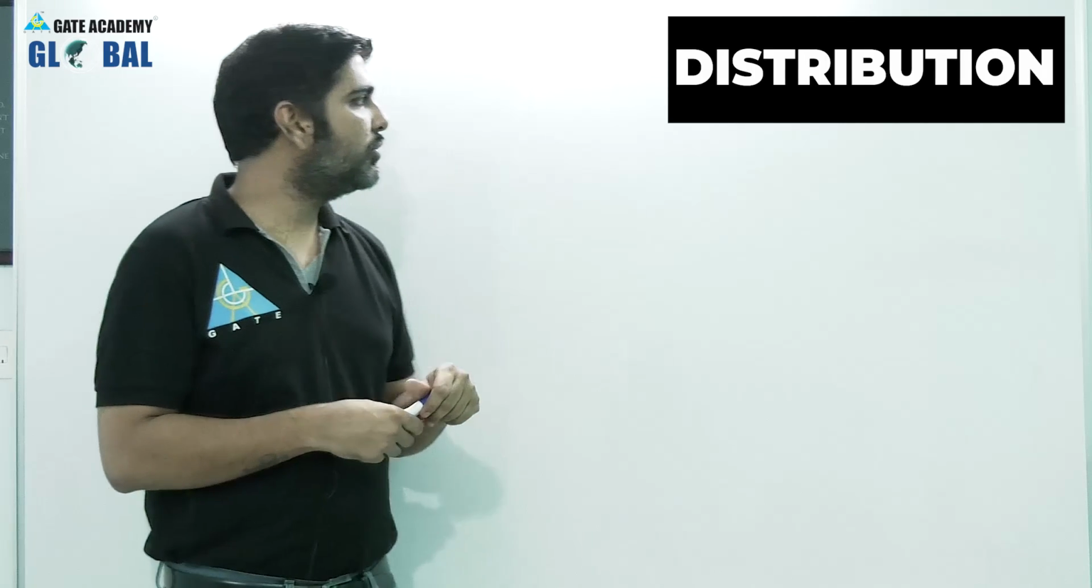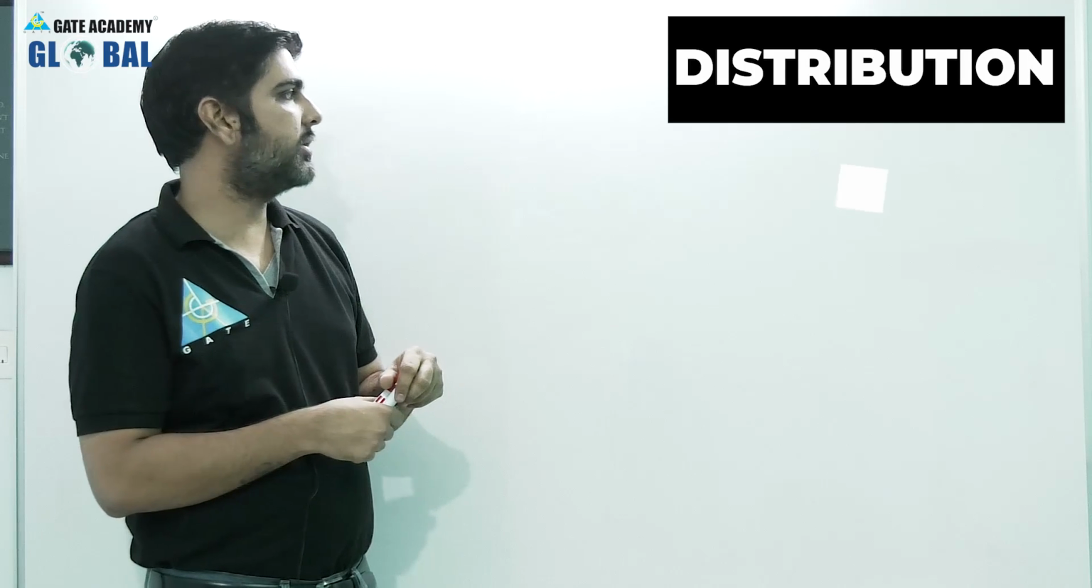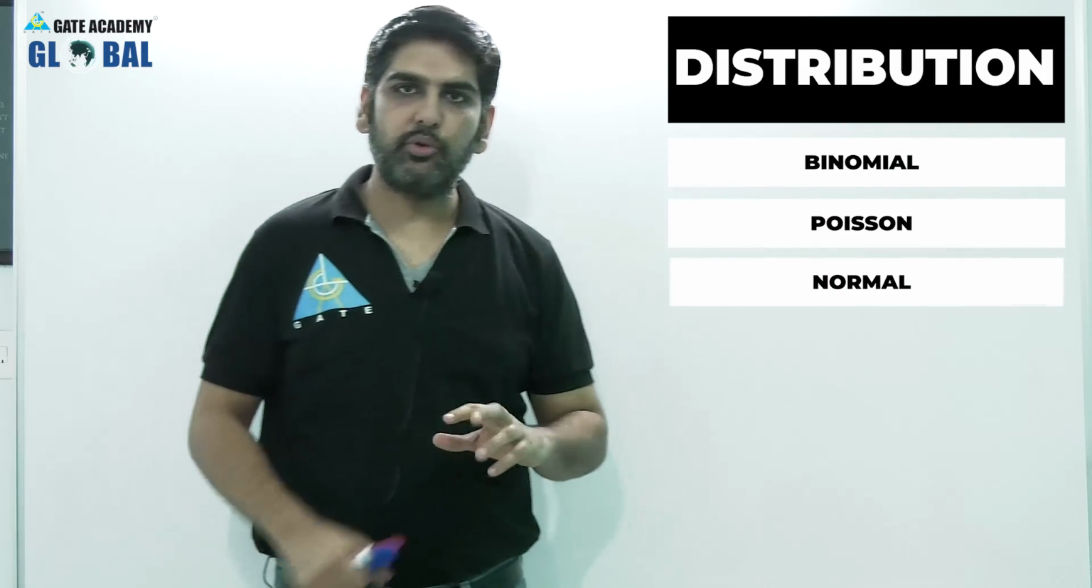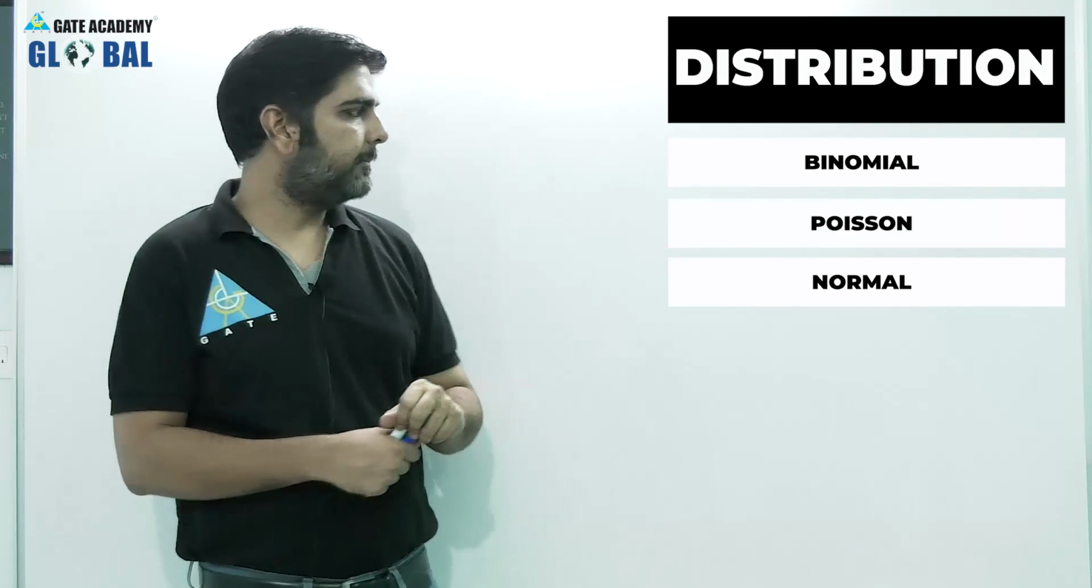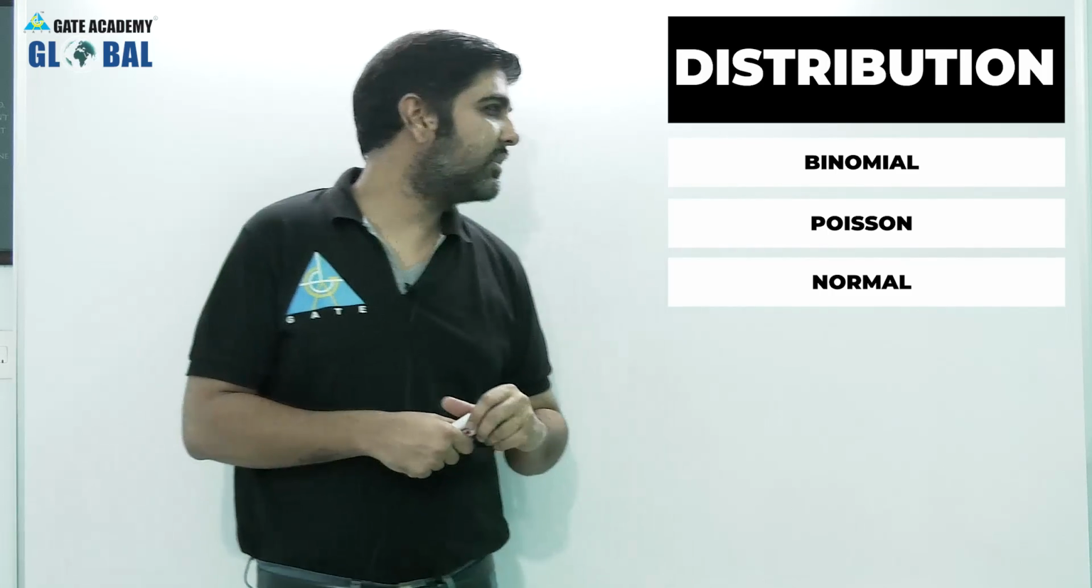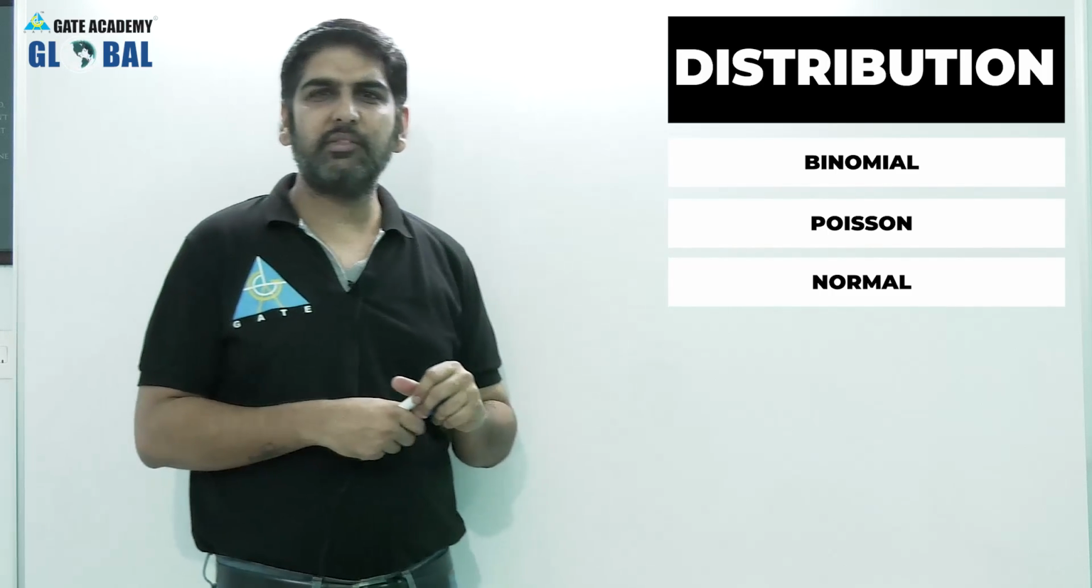In the distribution part, we have three parts, right? Binomial, Poisson and normal distribution. The distribution part is really important. But yes, my dear students, it is also easy because it is formula based.